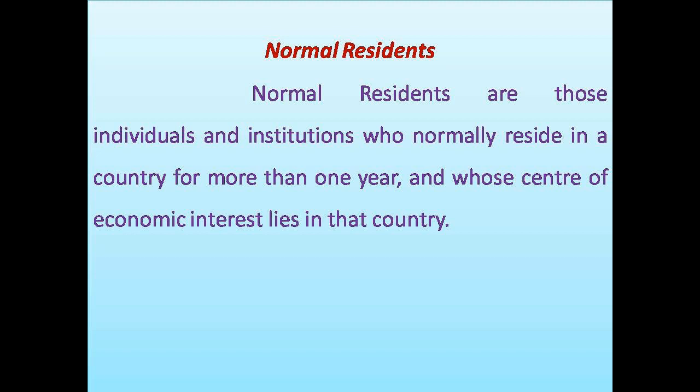Not only persons, even institutions like banks or firms, which are located in a country, and if their economic activities are mainly taking place in that area, even that institutions are considered as normal residents. So who is a normal resident? Normal resident is a person or an institution who reside in a country for more than a year and whose center of economic interest lies in that country.